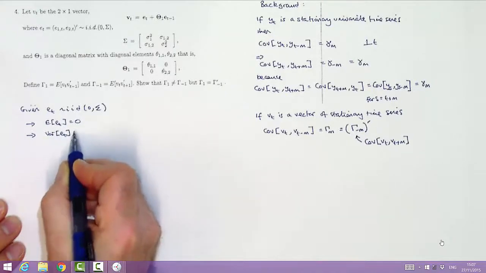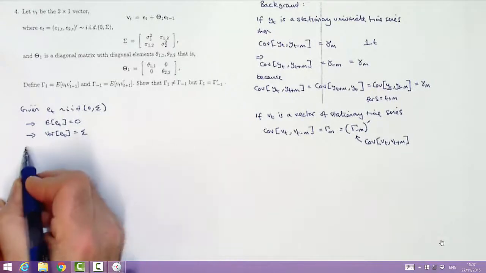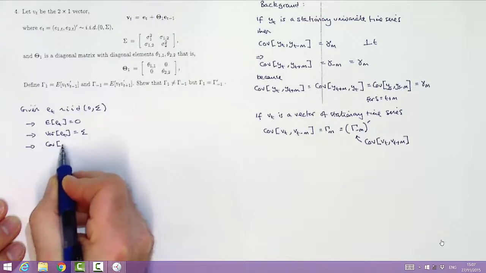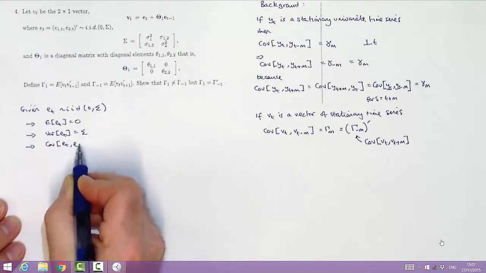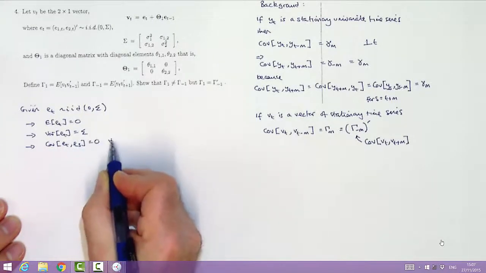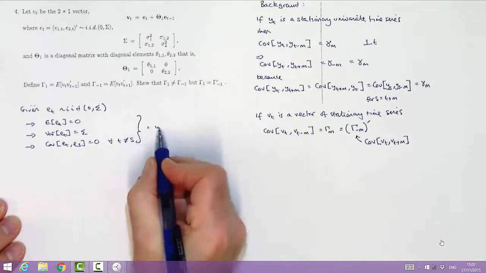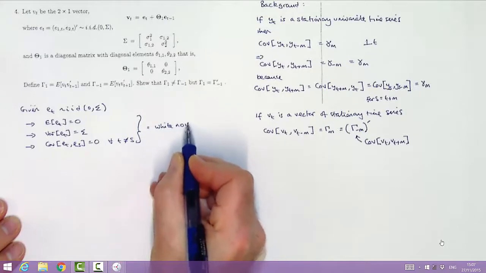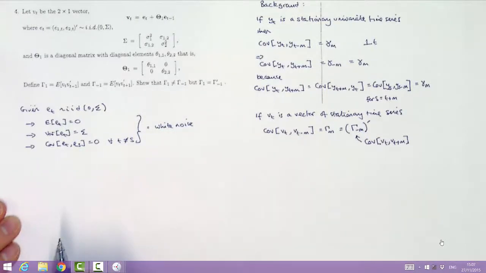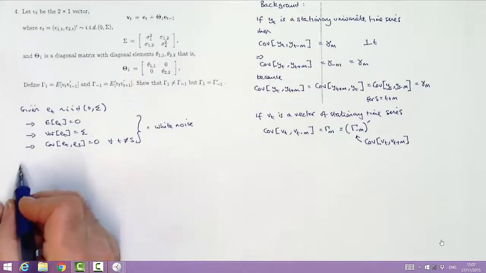IID stands here for independent and identically distributed, and this tells us not only the mean and the variance, but also that the autocovariances of et must all be equal to 0, because of the independence. Notice therefore that if et is IID with a mean of 0 and a variance of sigma, it satisfies the conditions for being a white noise process, although we should note the reverse does not hold.